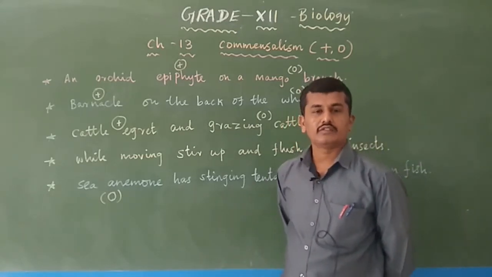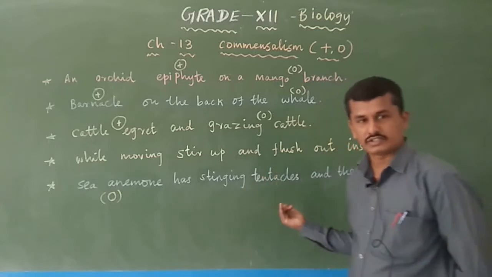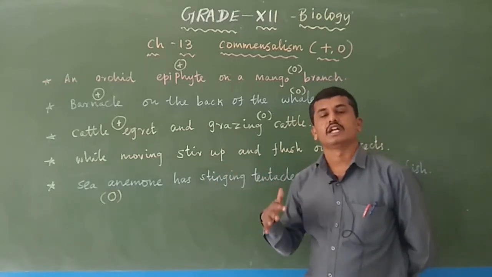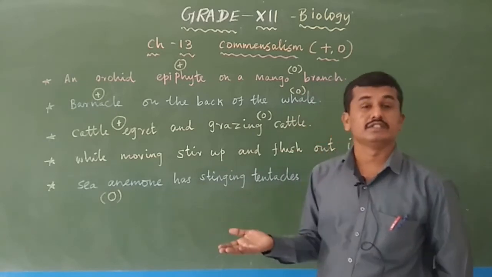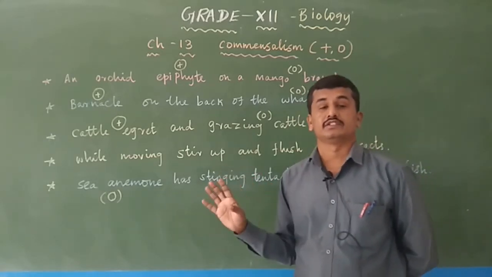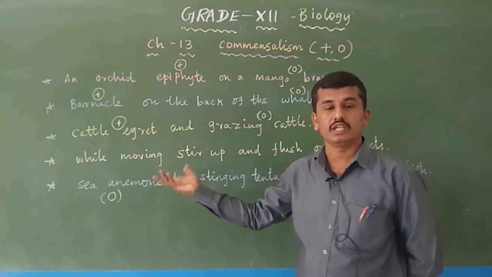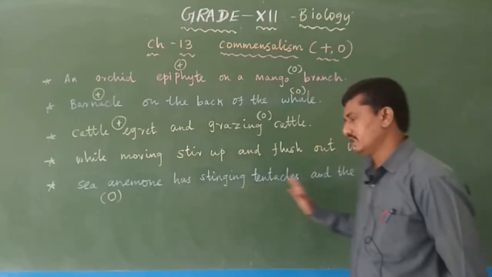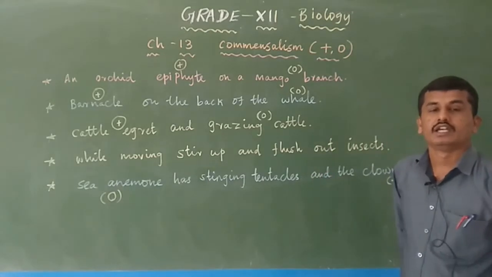So one organism, like the fish, gets a benefit. Another organism, like the sea anemone, gets no benefit and no harm, only a neutral interaction. So for the sea anemone there is no use and no harm. That is, the sea anemone and the clownfish are an example of commensalism.